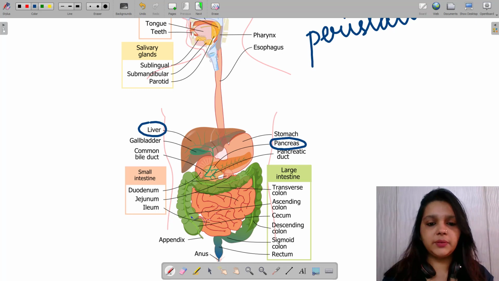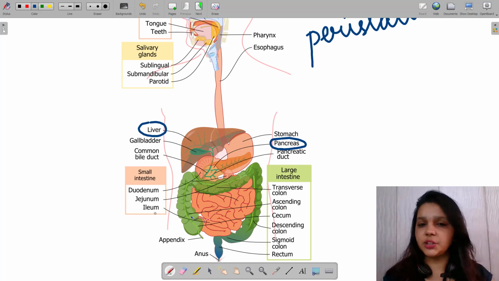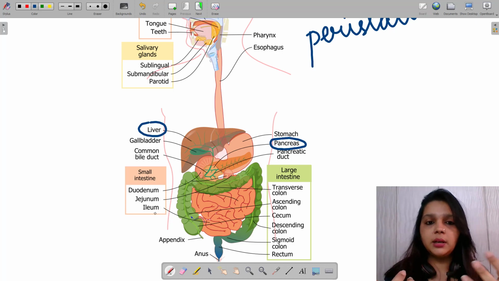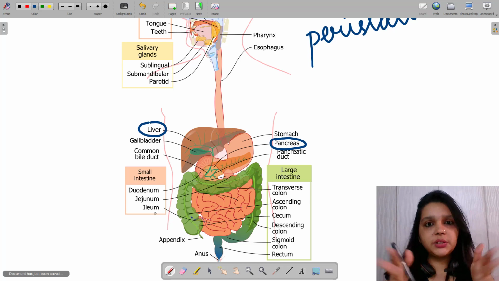Okay, and here we see the bile pancreatic duct as well. After the stomach, the food actually enters into the small intestine, right? This is a highly coiled small intestine structure which has different parts: duodenum, jejunum, ileum. These are different sections which basically again help in much more absorption, and also helps the digested food or the smaller particles to get into the bloodstream.